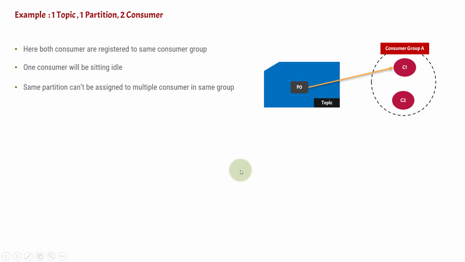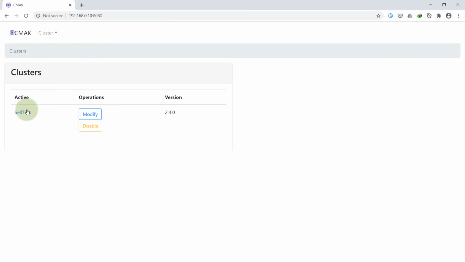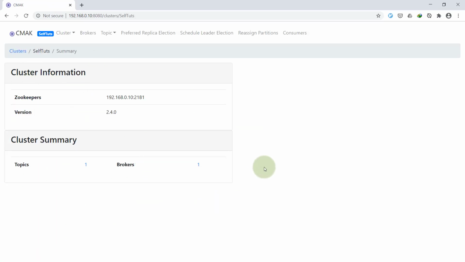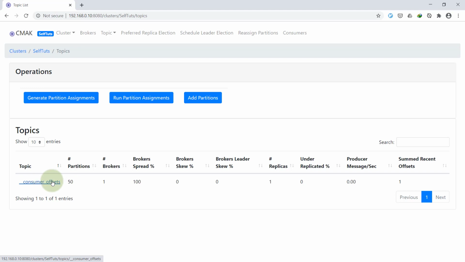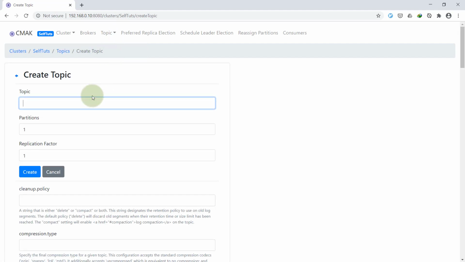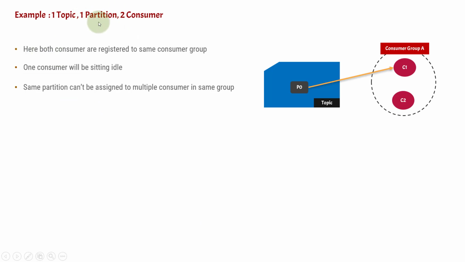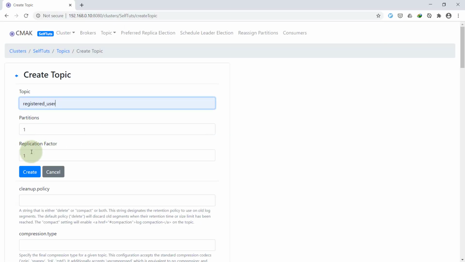Let's see this in our demo, where we'll create two consumer instances and a topic with a single partition. First I'm going to go to the Kafka manager, which we installed in previous videos and have already linked to our Kafka cluster. I've cleared all the data from the last video, so currently there is only one topic, the default consumer offsets topic that Kafka creates. Now I'll create a new topic named registered user, with a single partition.